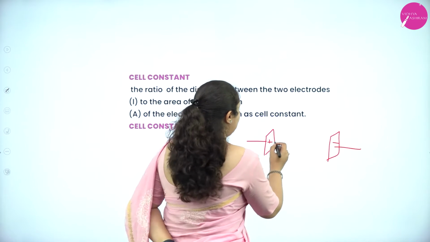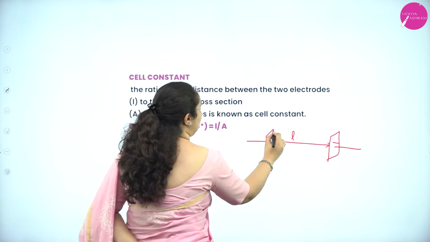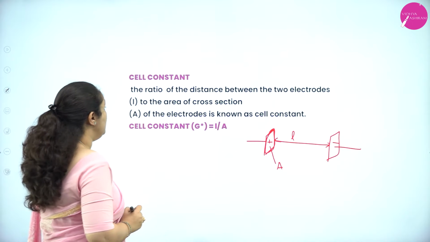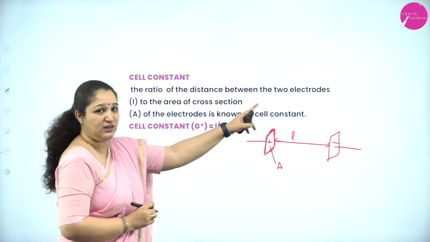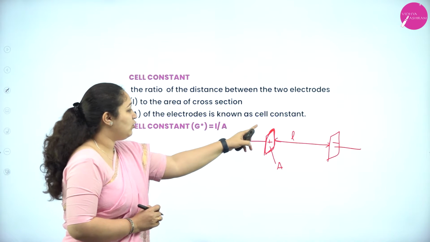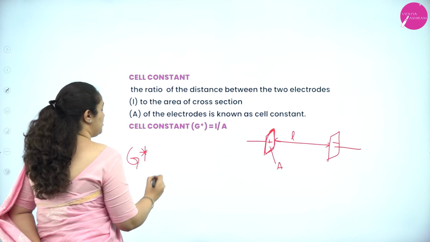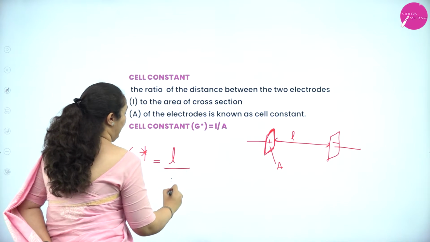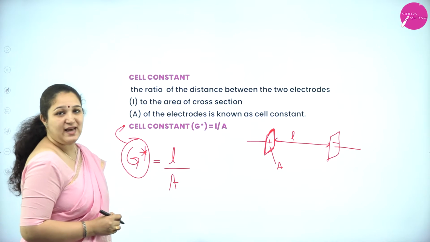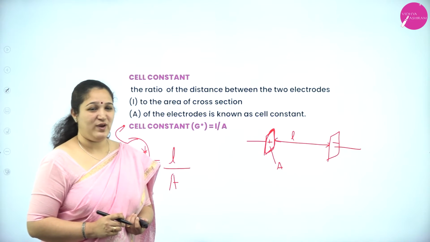Now, the distance between them is L, and the area of cross section is A. So, the ratio of distance between the two electrodes L to the area of cross section A of the electrode is called as cell constant, and it is written as G star. So, G star is equal to L by A. This is called as what? Cell constant. Why are we learning this? You will understand further.